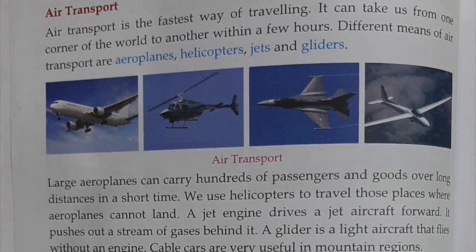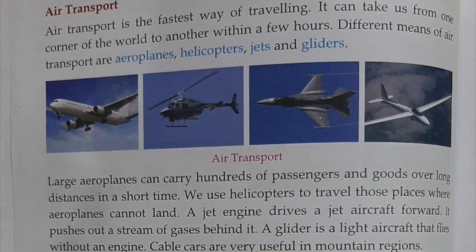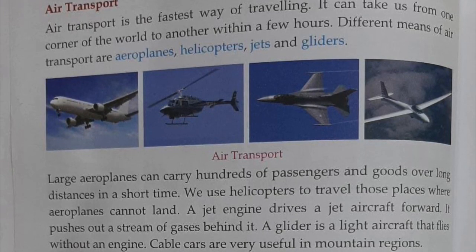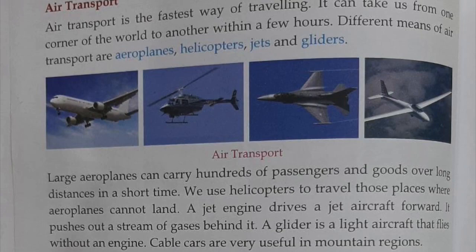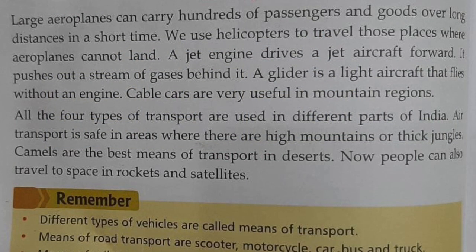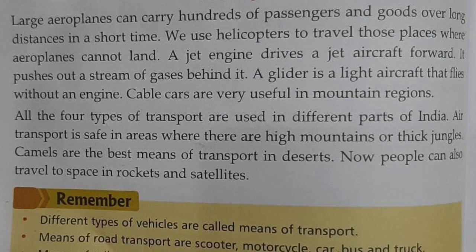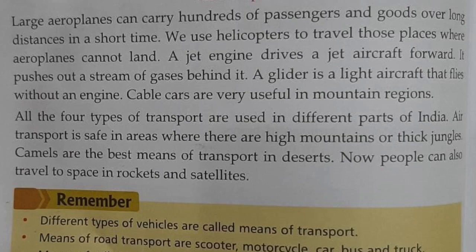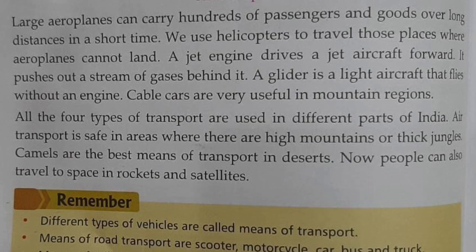We use helicopters to travel to those places where aeroplanes cannot land. A jet engine drives a jet aircraft forward. It pushes out a stream of gases behind it. A glider is a light aircraft that flies without an engine. Cable cars are very useful in mountain regions.